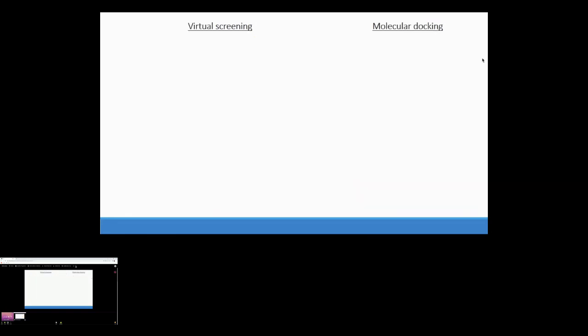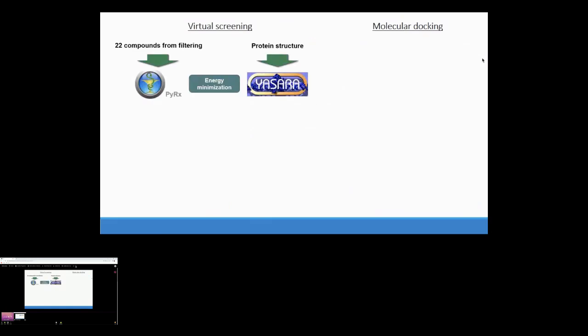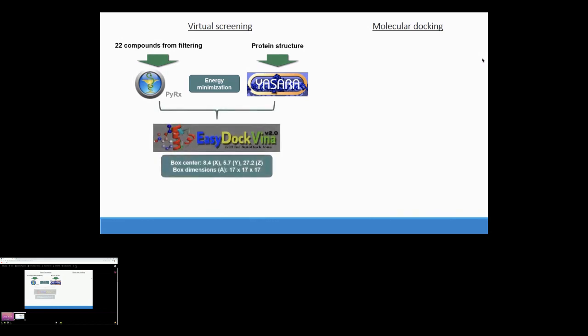Next, we did a virtual screening using the 22 compounds obtained from the filtering. An energy minimization process was done on each of these compounds using the software PyRx. We did the same with the protein structure, which was minimized with the YASARA server. And then all of these structures were used for virtual screening in this program, EasyDockVina.